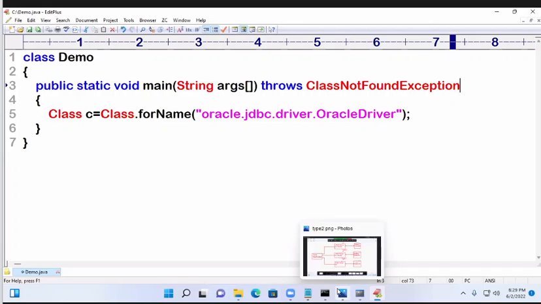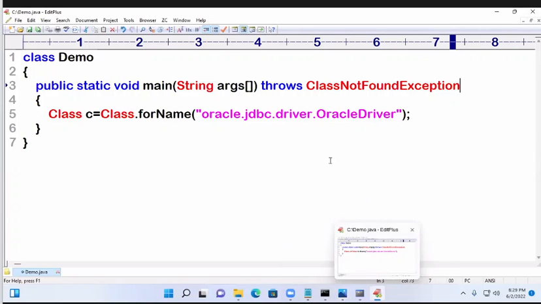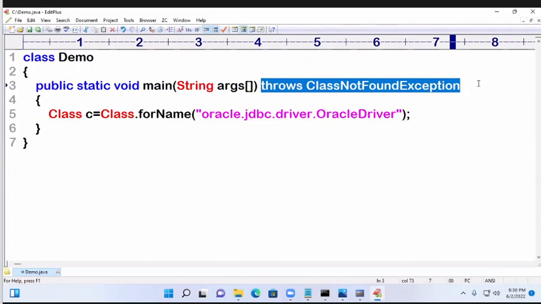We have to write it in a user understandable format. Is it possible with throws? No. Compulsorily we have to go for try catch. Only if you want to handle it, it is better. If you want to write a user friendly error message, that is required. If you write throws, what will happen? Again implicitly try catch only comes. You are writing throws, the compiler will provide try catch.